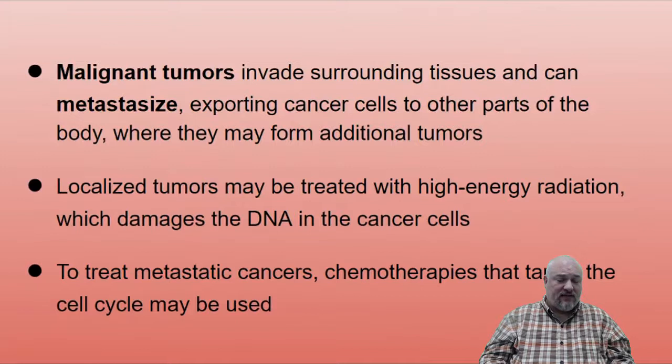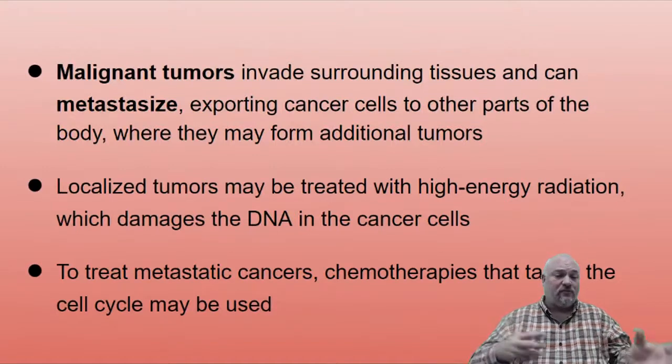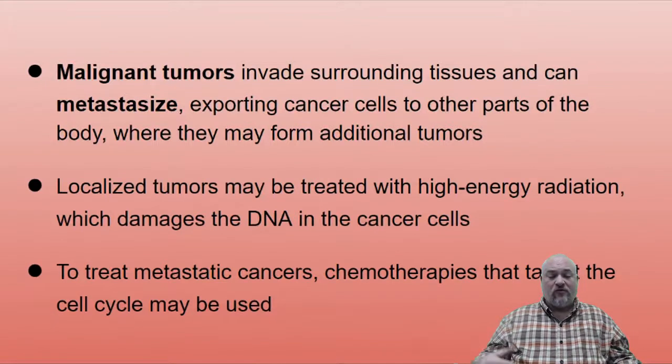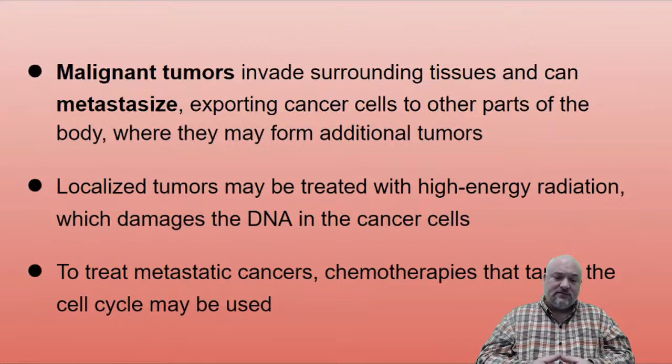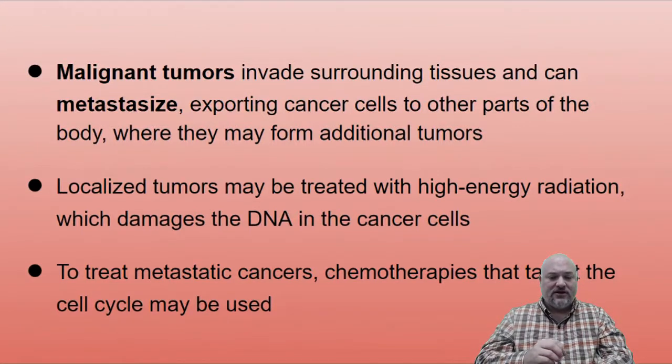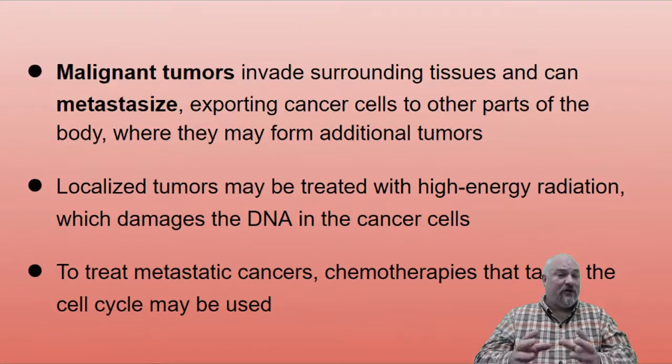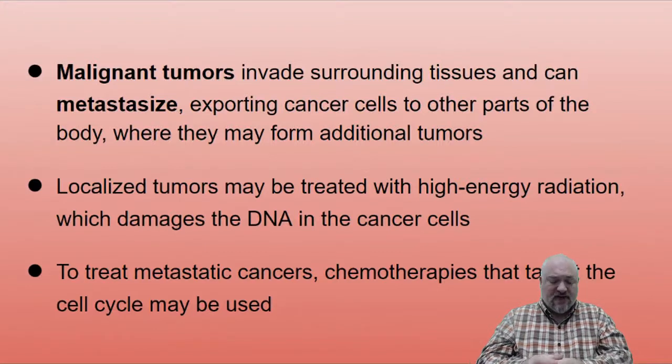Malignant tumors, on the other hand, invade surrounding tissues and can metastasize or spread to other parts of the body where they can form additional tumors. If your tumor is localized, we can treat it with high energy radiation because we know exactly where it is. We can pinpoint it. We can kill it with that radiation and destroy the damaged DNA in the cancer cells. It's probably going to affect the cells around the tumor as well. But since we know it's a local spot, the healthy tissue hopefully grows back in to replace it.